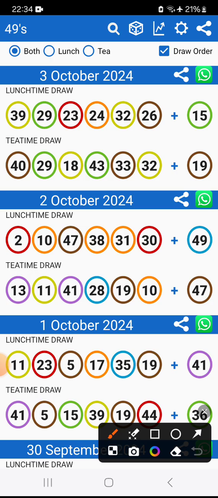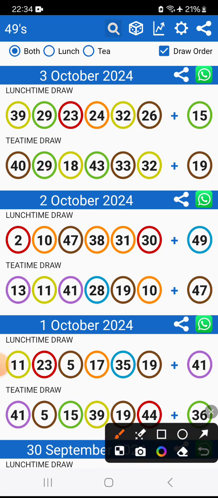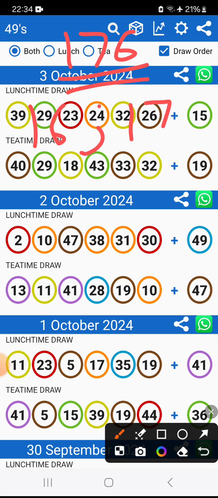Let's break our code. Our code is 176, right? This is our code. And then from this code, now we are breaking this code. It's very simple, guys. We have a 16 and then we have a 17. This is what we are having from the code. Don't confuse yourself.